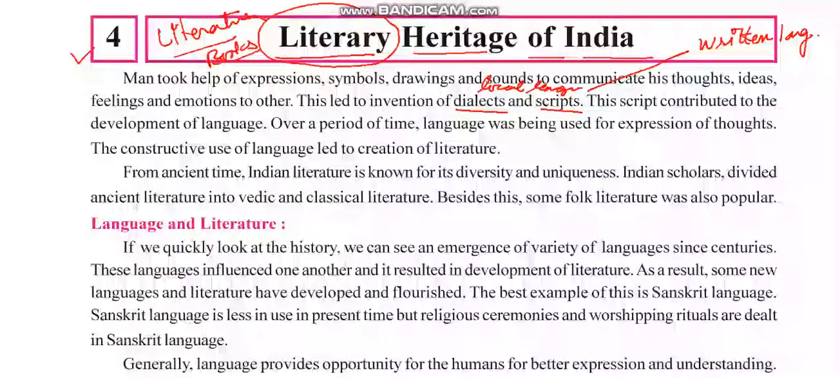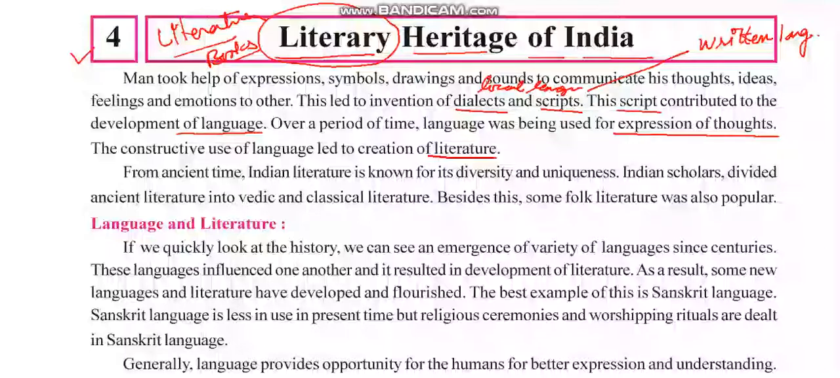This script, the language in the written form, contributed to the development of language to a larger extent. Over a period of time, language was being used to express thoughts. The constructive use of language led to creation of literature. Previously what was the main use? It is to express the thought, how you would express to someone. It is considered as the best, the constructive use of language led to creation of literature.